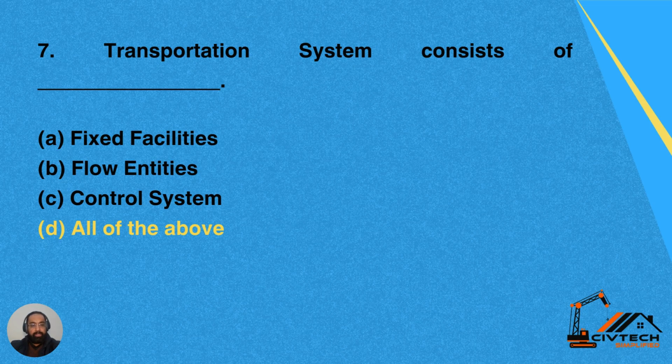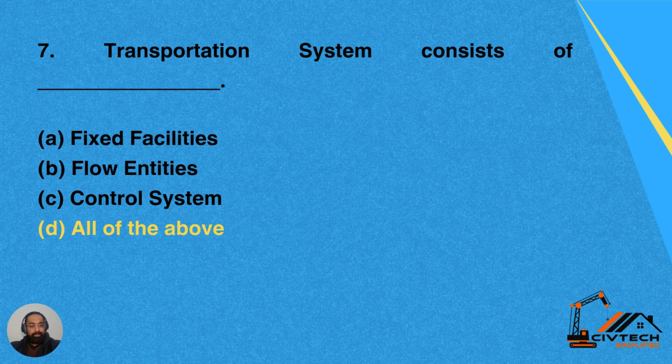Question number 7. Transportation system consists of dash. Option A, fixed facilities. Option B, flow entities. Option C, control systems. And option D, all of the above. Transportation system consists of all these options: fixed facilities, flow entities, and control systems. So all these are the components of a transportation system.